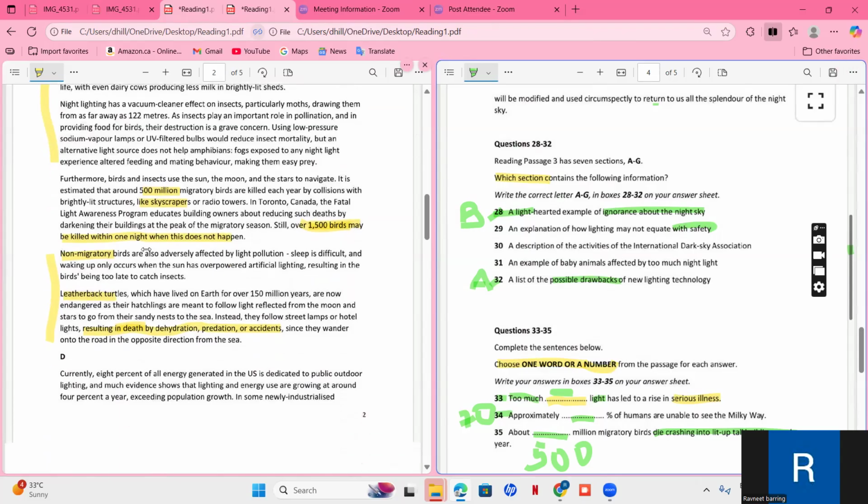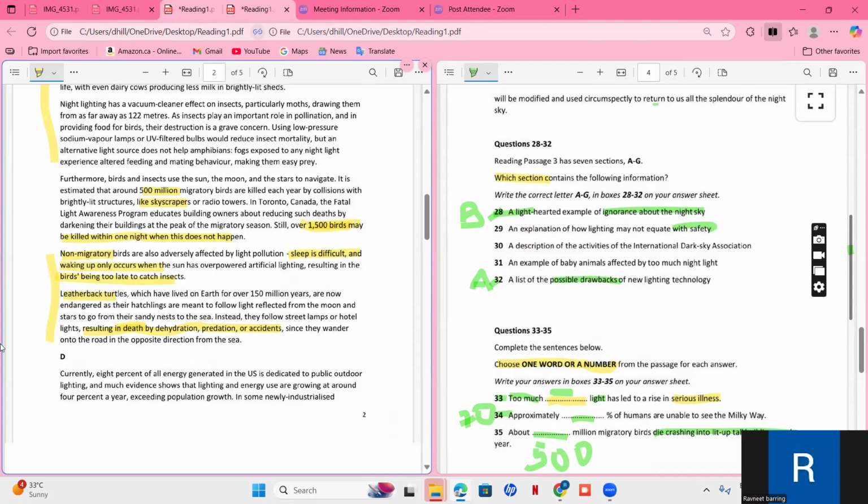Non-migratory birds also find sleep difficult. So they are affected by too much light, meaning sleep is difficult, and waking up only occurs when the sun has risen, resulting in birds being late to catch their insects. An example of baby animals: leatherback turtles are now endangered as their hatchlings are meant to follow light reflected from the moon and stars, from their sandy nest to the sea. Instead, they follow street lamps.